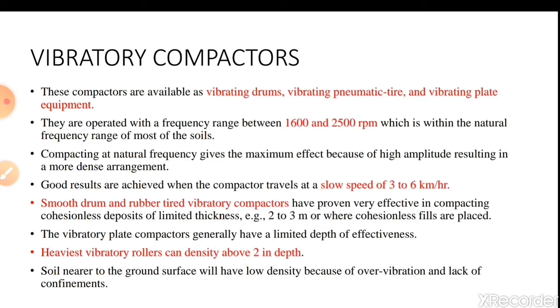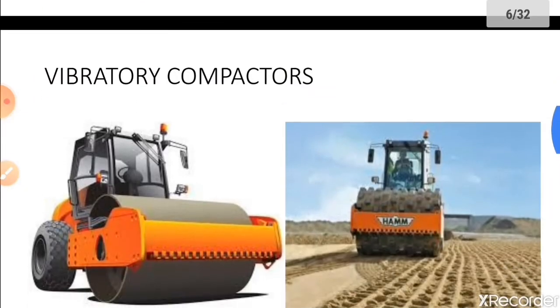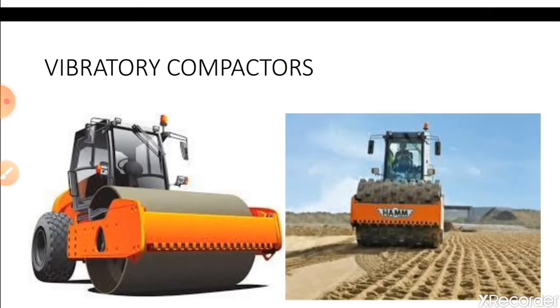There, these vibratory compactors are adopted so that the top surface will be even and will get good compaction. Soil near to the ground surface will have low density because of over vibration and lack of confinement. You can see the figure of vibratory compactors where you have a vibrating drum at the front, and you can see how it vibrates the soil with the overlapping in each and every layer.